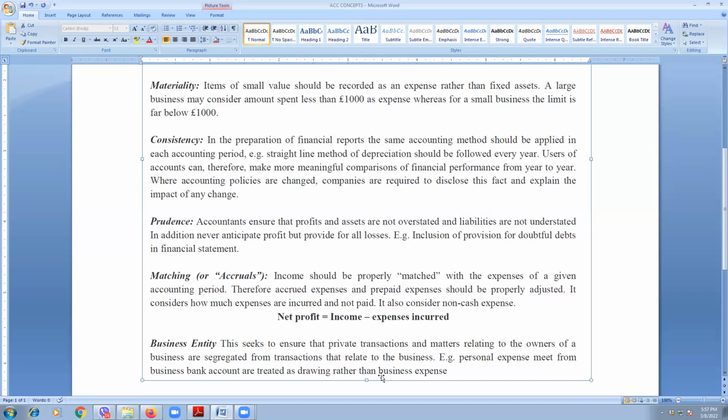Then the matching concept. That means every year the expenses of the current year must be matched with the income of the current year to get the net profit. That means if there are prepaid or owing expenses or income, those should be adjusted.